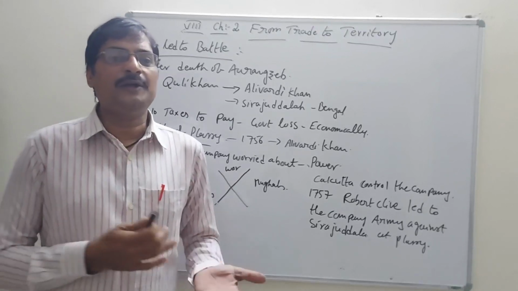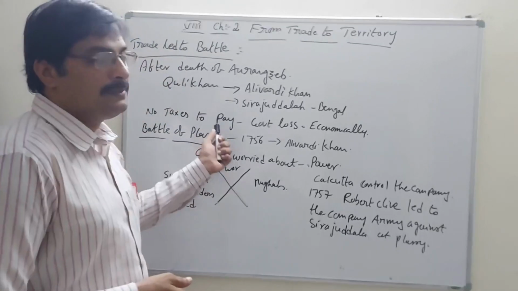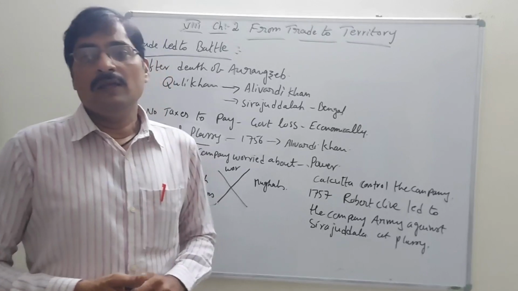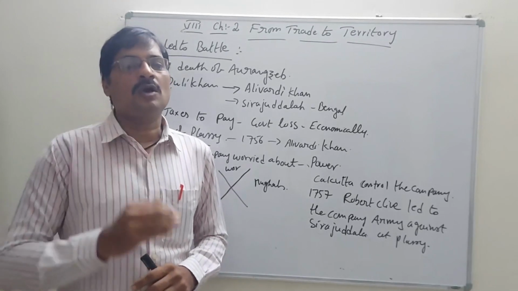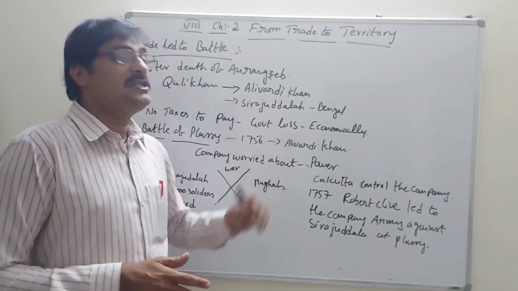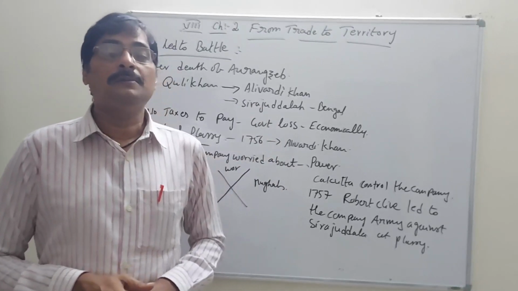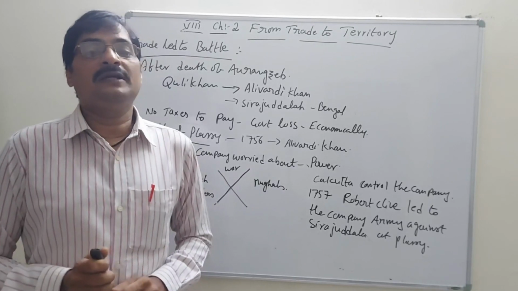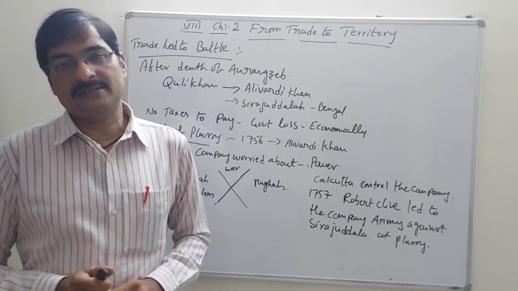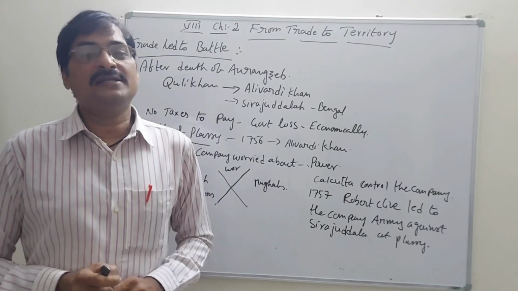How is it possible? So they had to fight together at that time. Why? Because they were politically stronger, and Siraj-ud-Dawla is a very strong person. So he refused to pay the taxes. What will happen due to these taxes?